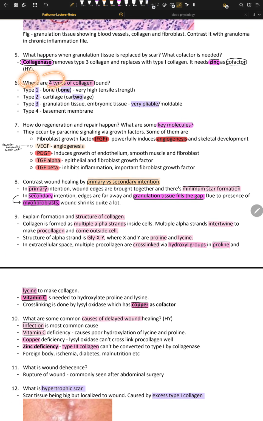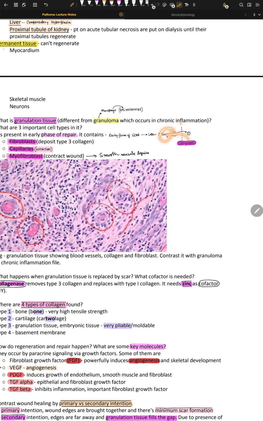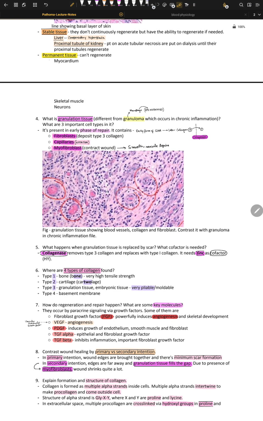Okay, what are the four types of collagen? We have type 1, found in bone. Type 2 is cartilage. Type 3 is granulation tissue, embryonic tissue, very pliable and moldable, which is why it is used in early phases of repair. And then we have type 4, the basement membrane. So we need to convert type 3 with the help of collagenase. That's why I wrote collagenase here.